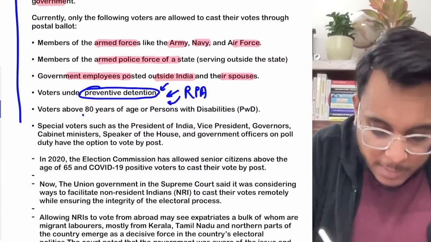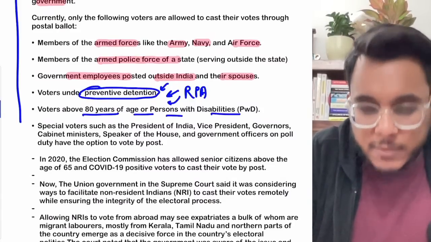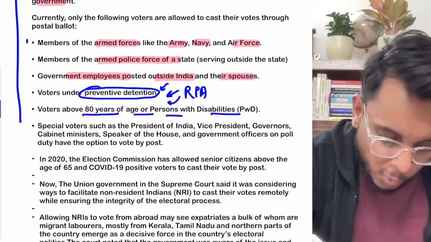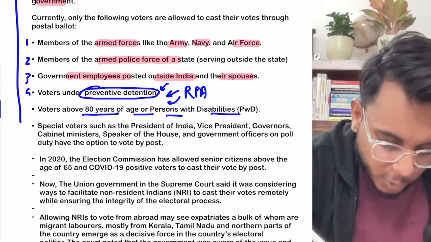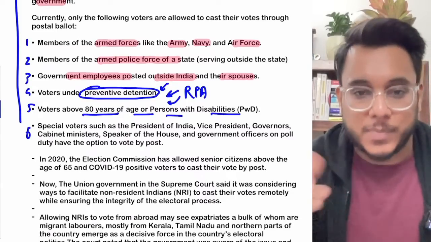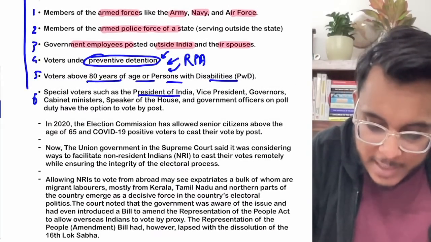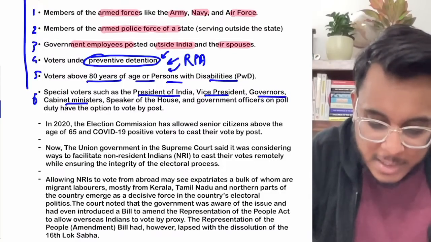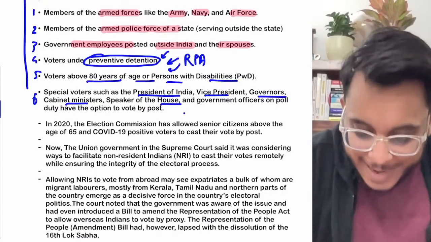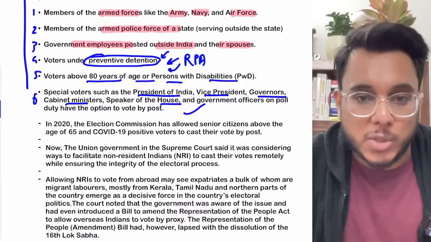Then the voters above 80 years of age or the persons with disabilities. Okay, so 1, 2, 3, 4, 5 and 6. The sixth is the special voters. Now who are the special voters? The President of India, Vice President, Governor, Cabinet Minister, Speaker of the House. Fine, they can also be given the facility of the postal ballot.